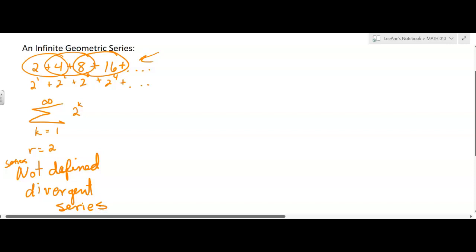Okay, but now let's think about something else. Let's say we have a situation where you drop a basketball and it bounces up half the distance. Then the next time it hits the floor, it bounces up half the distance again, and it keeps bouncing up half the distance. What does that look like? Let's say the first time it bounces up 16 feet. The next time it bounces up 8 feet, then 4 feet, then 2 feet, then 1 foot, then half a foot, then a fourth of a foot, and it keeps going. That's the sequence. If I were to add these up, that would represent the series.